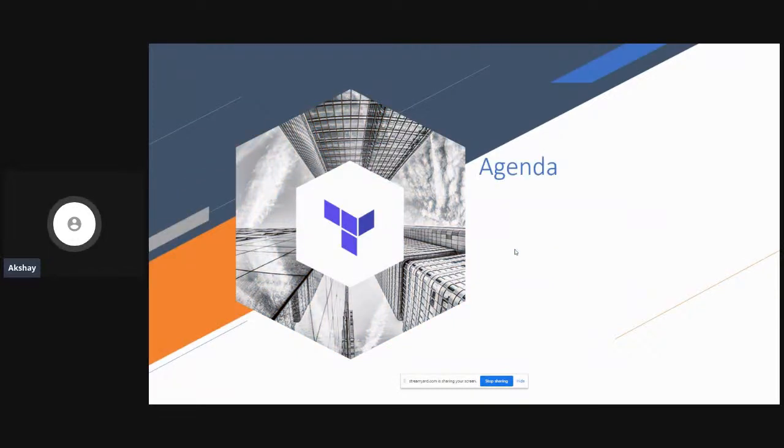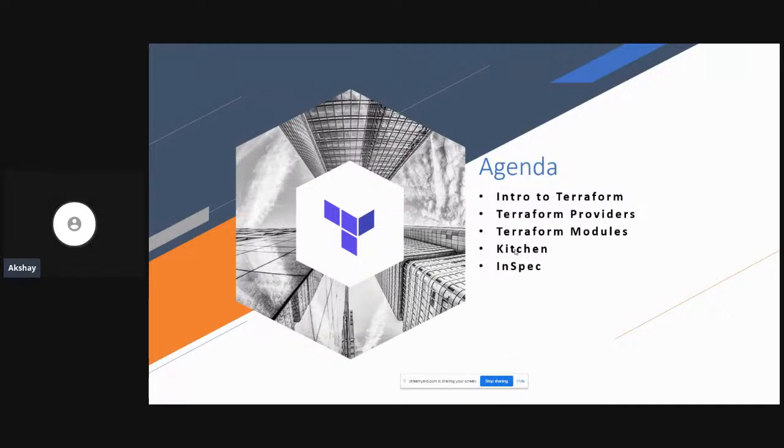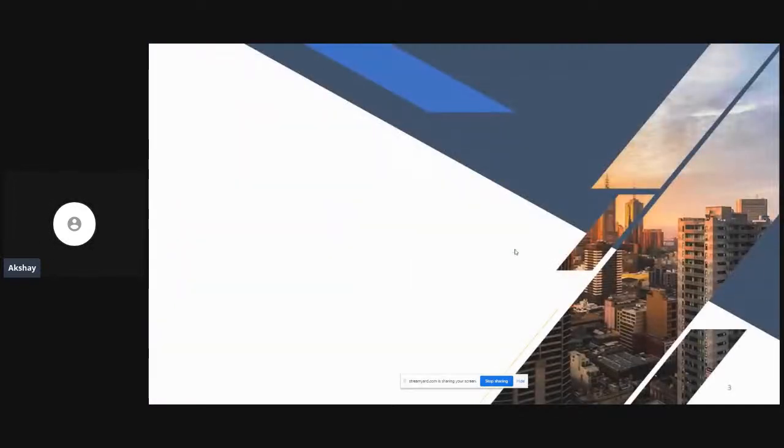Okay. So today's agenda will be split up into these categories. We will learn what Terraform is, the introduction to Terraform. Then we will learn about Terraform providers. And then we will learn about Terraform modules. We will learn about Kitchen and how it does the orchestration and how helpful it is for us. And then we are going to learn about InSpec, how we will be able to test our infrastructure. And finally, we will have an introduction to the HashiCorp Terraform Associate exam, how you crack that exam, and what the right resources are to do so. Okay. So let's get started with the introduction to Terraform.